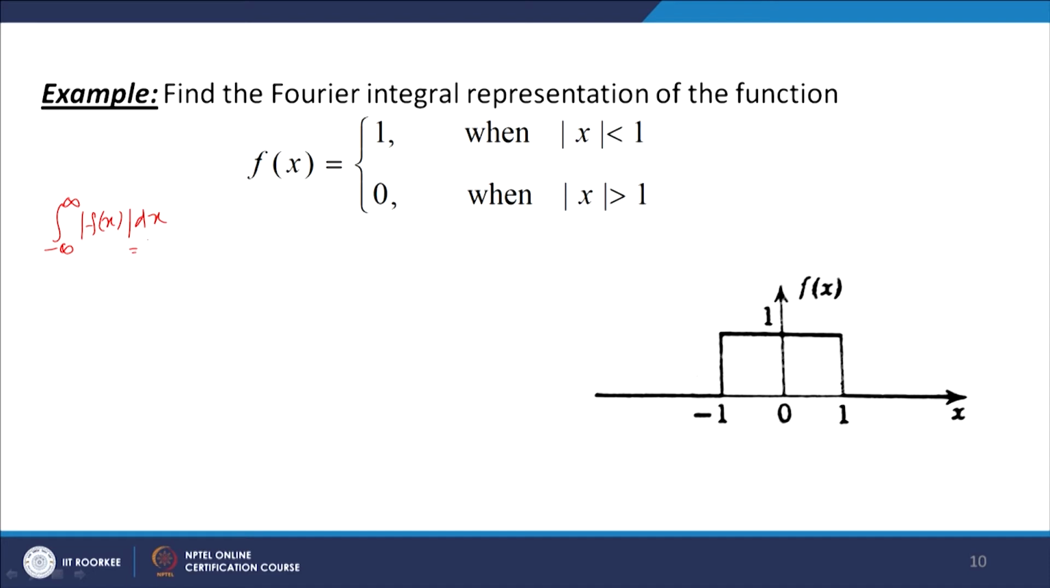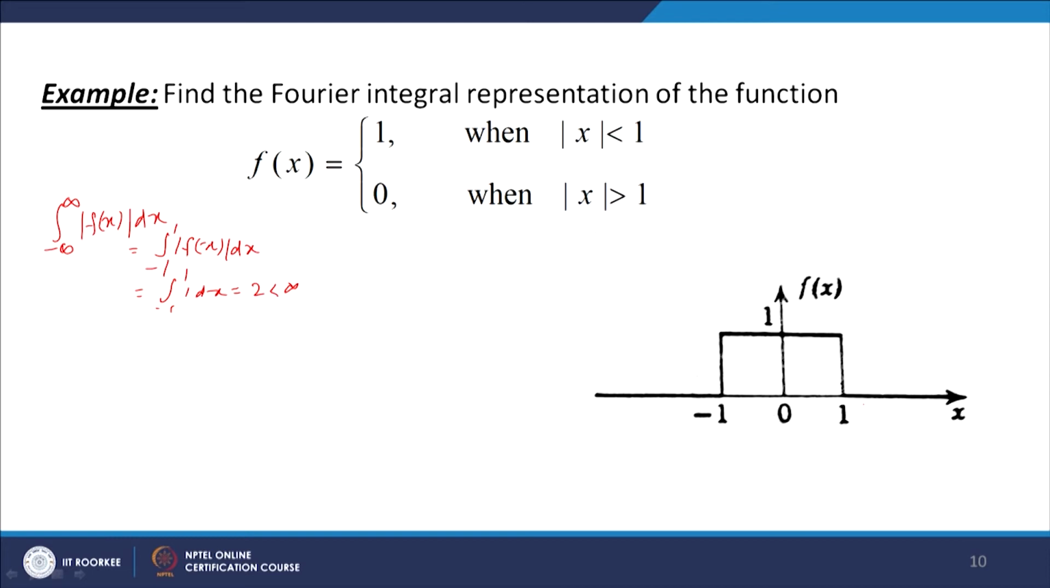dx is equal to the integral over... you can see this function is an even function, so first we reduce the interval minus infinity to infinity to minus 1 to 1, because everywhere else it is 0. So |f(x)| dx, and |f(x)| takes value 1 when |x| is less than 1. So we get the integral from minus 1 to 1 of 1 dx, which is equal to 2, and which is less than infinity. So, f is absolutely integrable. Furthermore, f has left hand and right hand derivatives at each point of the real axis.